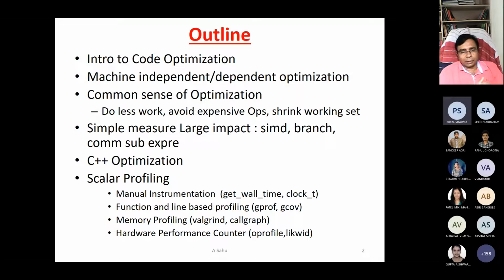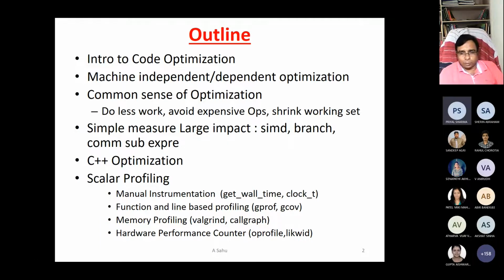So whenever we select some algorithm to implement, particularly for a given problem, and once we select the algorithm, then we go for coding. So at the time of coding, what kind of optimizations should we follow? That is the most important focus of today's class.